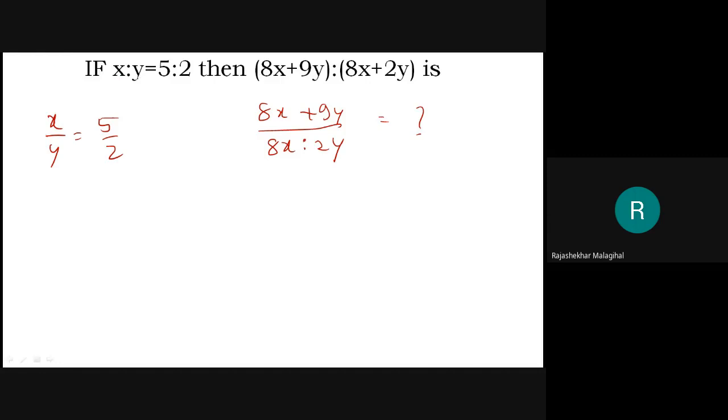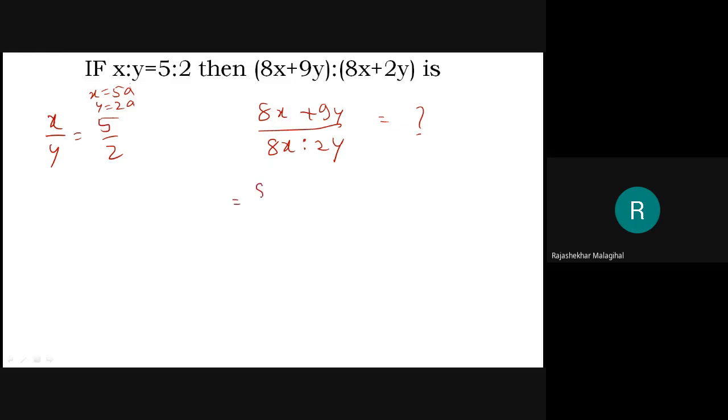Here x and y is given. Therefore, I can write it like x equal to 5a and y equal to 2a. Here I considered a as a constant because x and y are given in the problem itself. Therefore x equal to 5a, y equal to 2a. If you substitute here, then you will get the answer. That is one way.